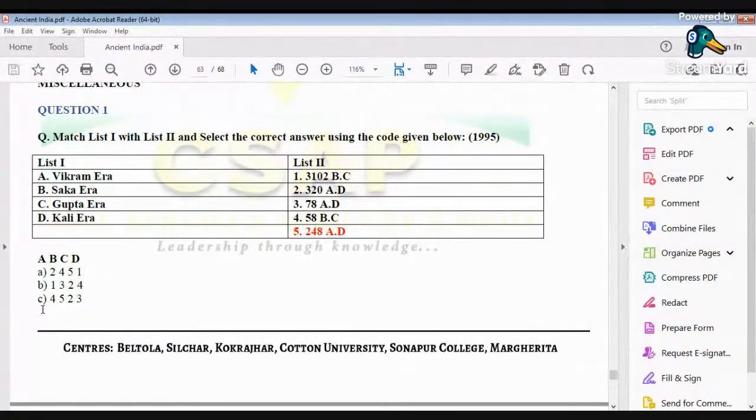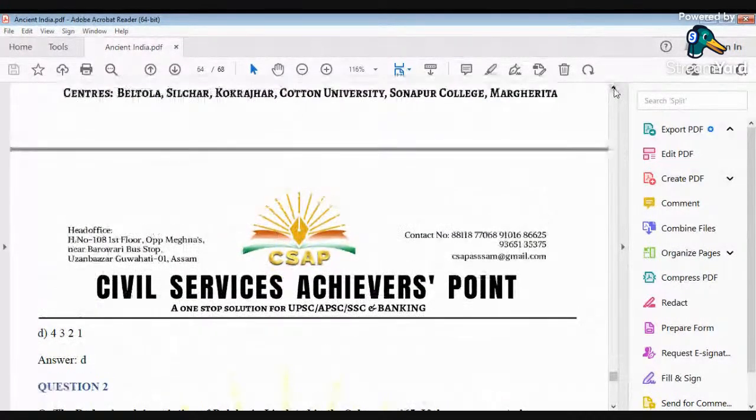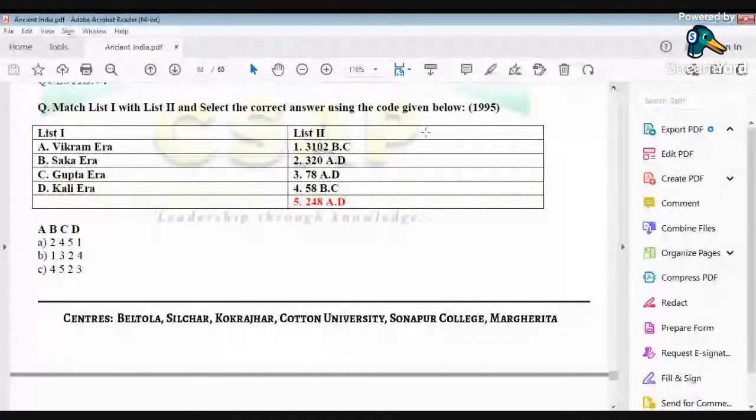Option number C also matches A with 4, but this cannot be taken into consideration because B and C are not right. So the correct answer in this case would be option number D, that is 4 3 2 1. A is 4, B is Saka era 78, C is 2, and Kali era is 3102 BC. Kali Yuga, 3102 BC.